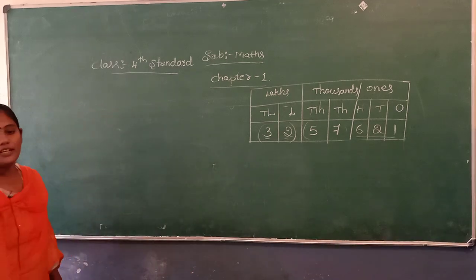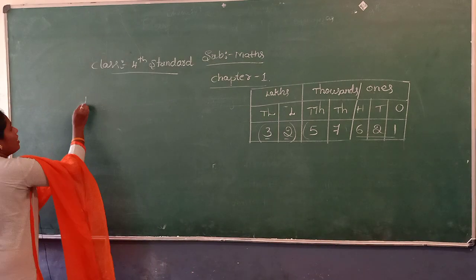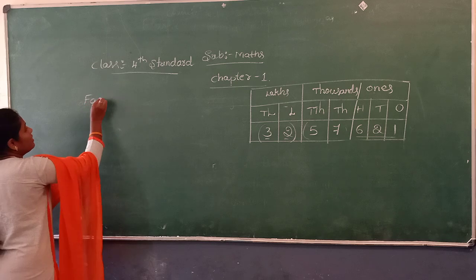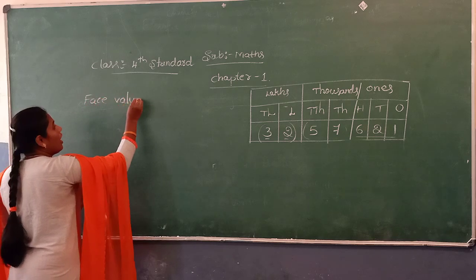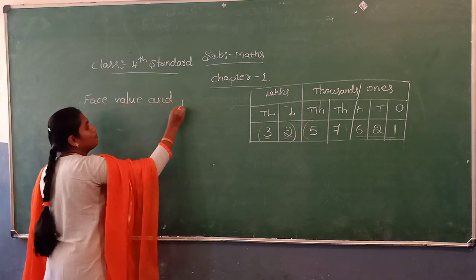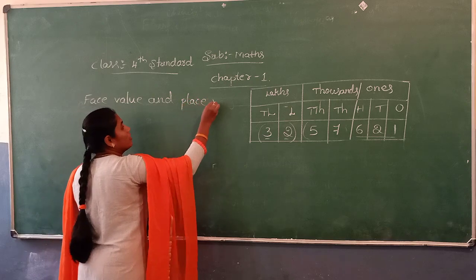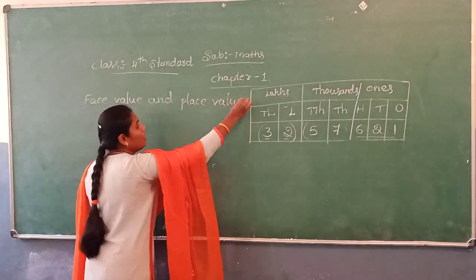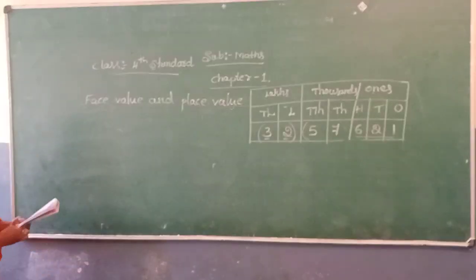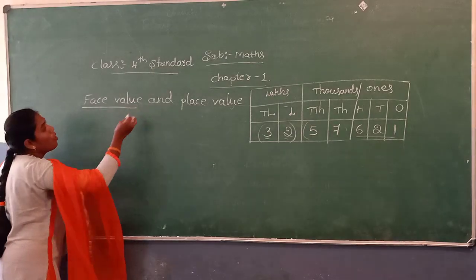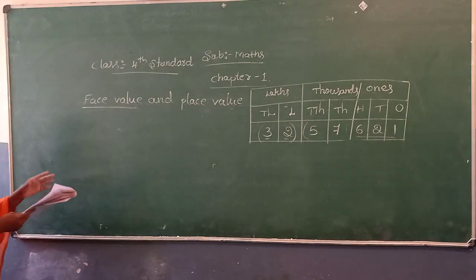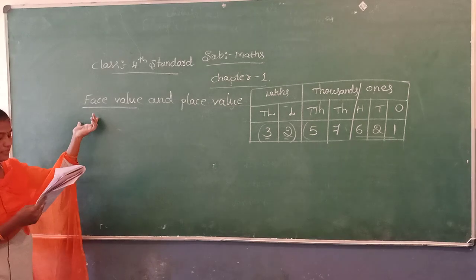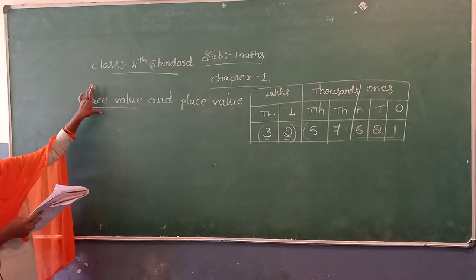That is face value and place value. So what is face value? Face value is the value of the digit itself.